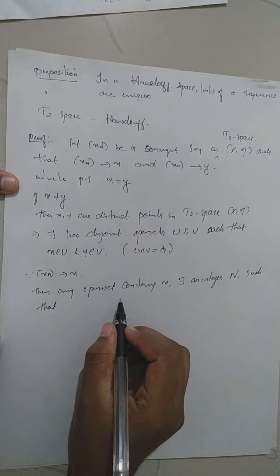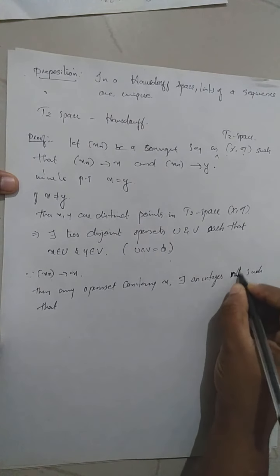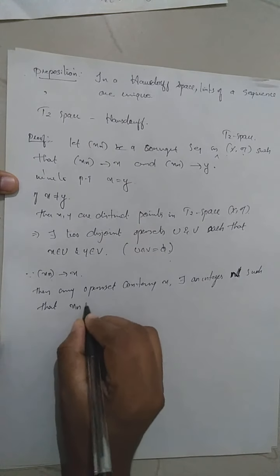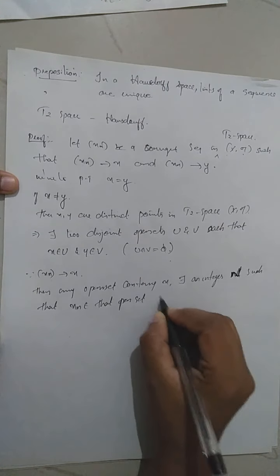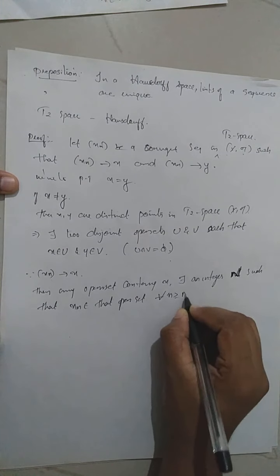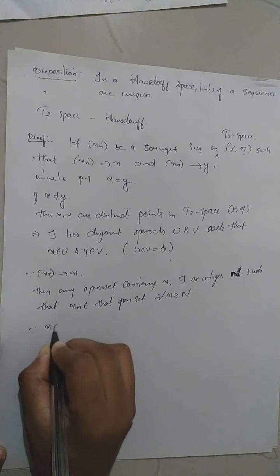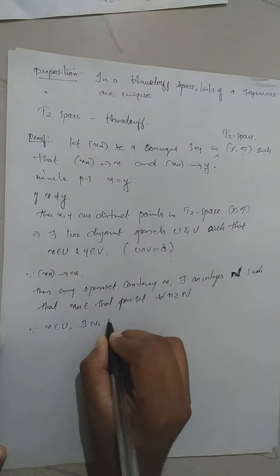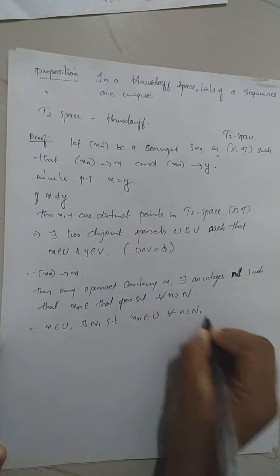That is, xn belongs to that open set for all n greater than or equal to this integer. So since x belongs to U, there exists some n1 such that xn belongs to U for every n greater than or equal to n1.